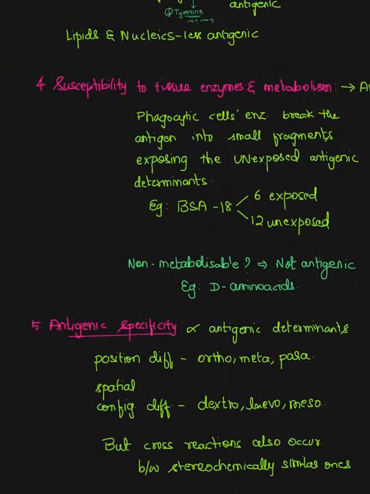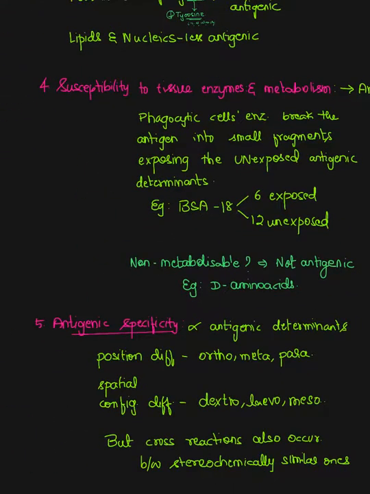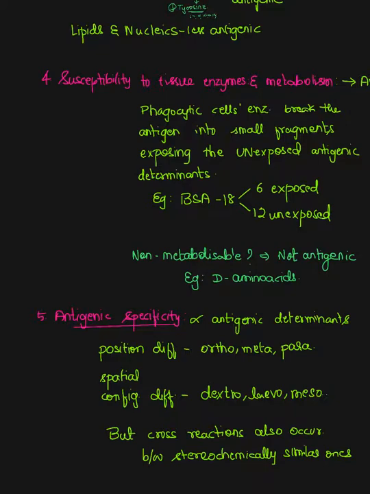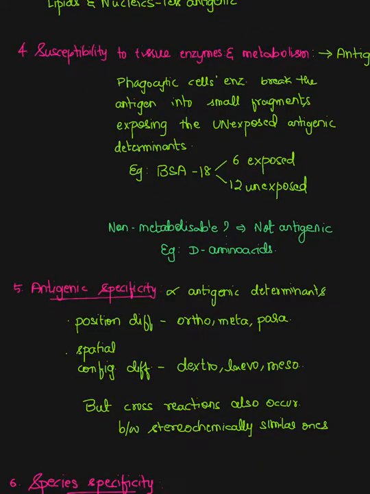Coming to antigenic specificity, this is directly proportional to the antigenic determinants, and the specificity will be shown in terms of positional differences, like the ortho, meta and para positions, or in the spatial configuration, that is the dextro, levo and meso forms. But remember that this is not a very strict specificity, and sometimes even cross reaction can occur between stereochemically similar ones.